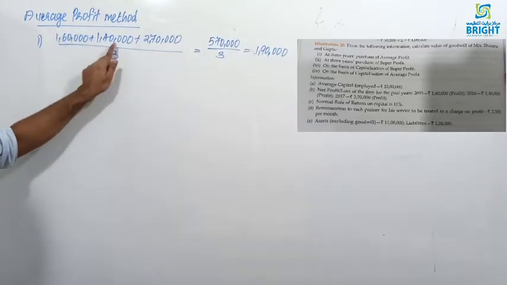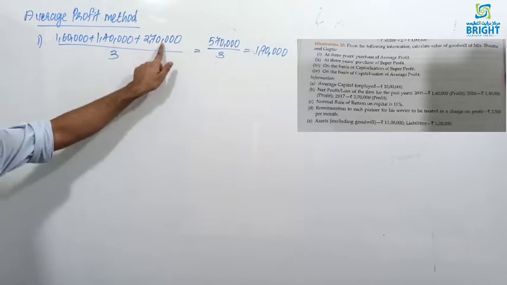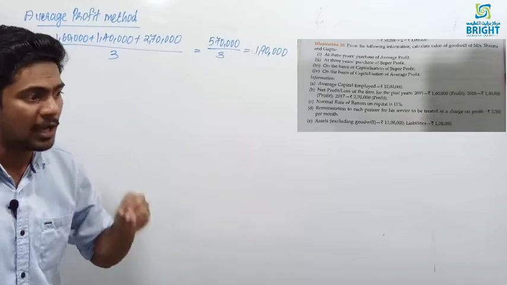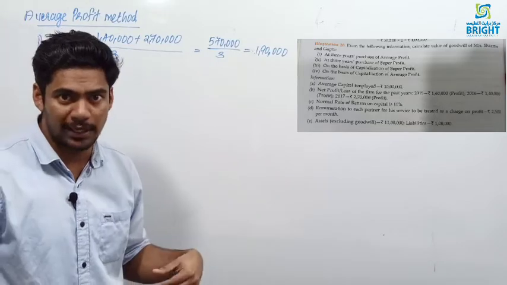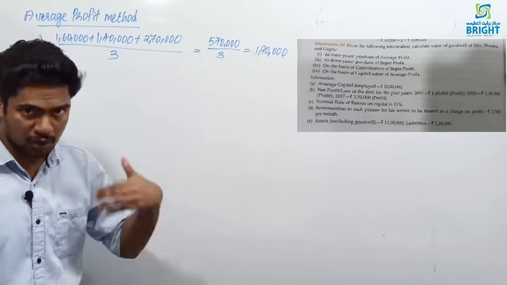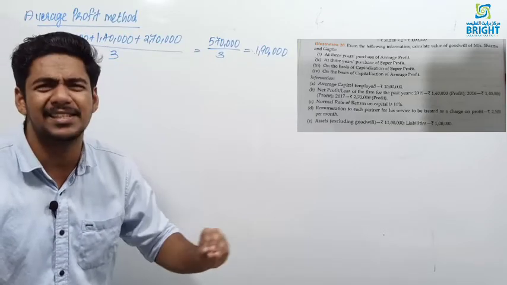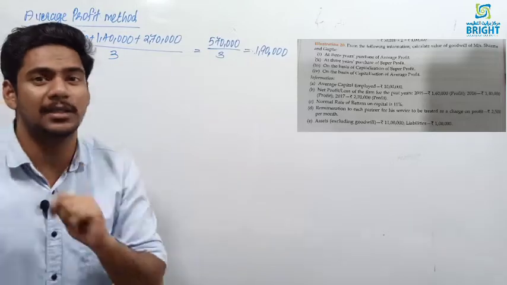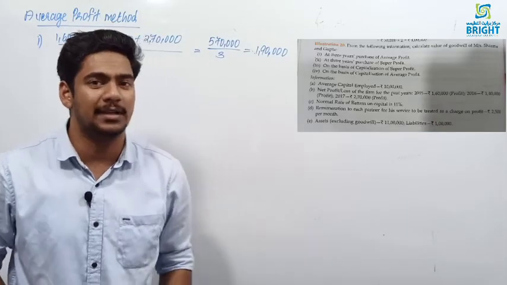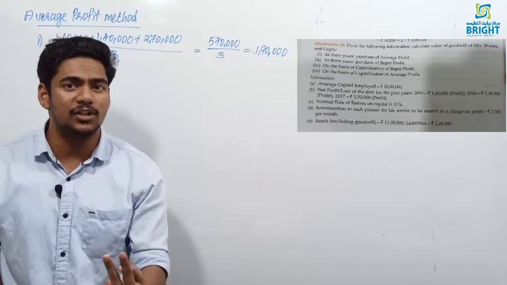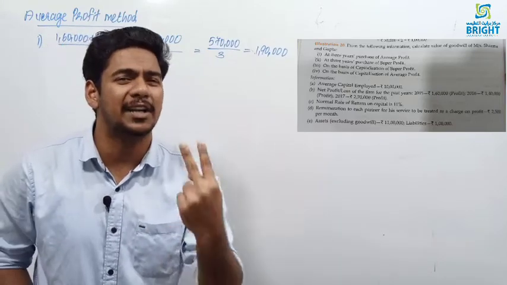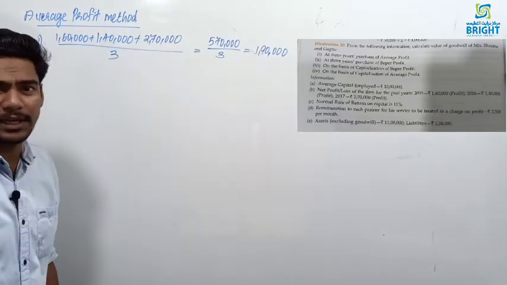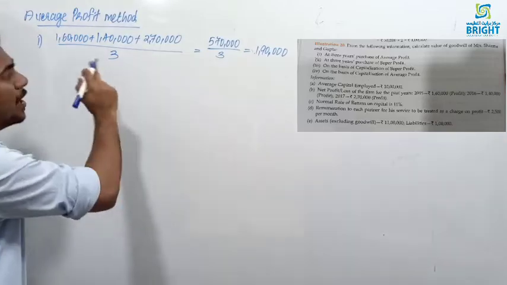I told you, when you are taking the profit, you have to check whether any abnormal losses included or any abnormal gains included or any undervaluation of stock or overvaluation of stock is there. You have to make these kinds of adjustments before taking the profit. Here in this question, one thing is there, the partners' remuneration. You forgot to provide partners' remuneration. There are 2 partners and each of them are getting 2,500 per month. So from every year's profit you have to deduct the partners' remuneration.